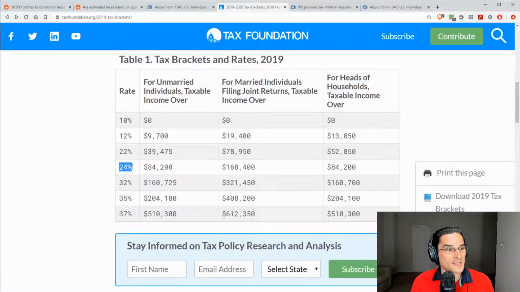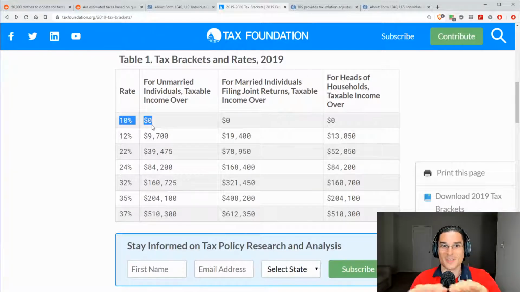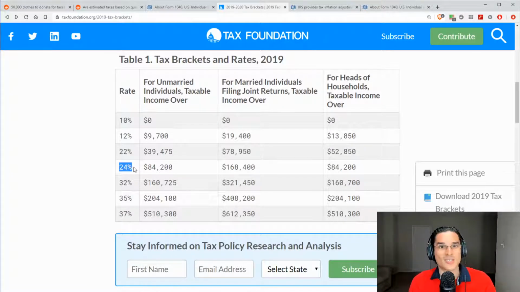It simply means that this is the top tax rate that you're exposed to, being that your taxable income has met or exceeded the $84,200 amount. You still have those lower tax rates being applicable to those different tranches or levels of income beneath that. Marginal is basically saying that this is the highest rate to which you're exposed.